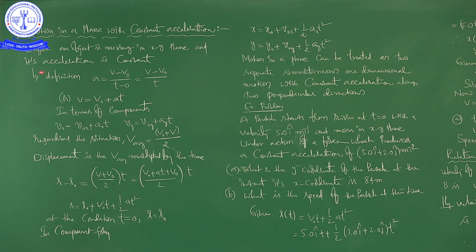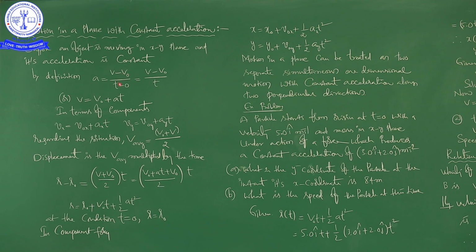See this, suppose an object is moving in the xy plane and its acceleration is constant. Then by the definition of acceleration you can write: it is final velocity, it is initial velocity, it is the time interval. Starting, as usual, we consider it as 0 seconds, and we consider it as t seconds, right.